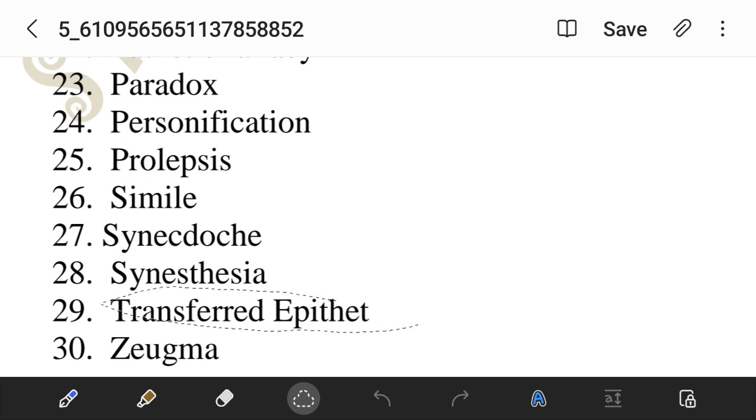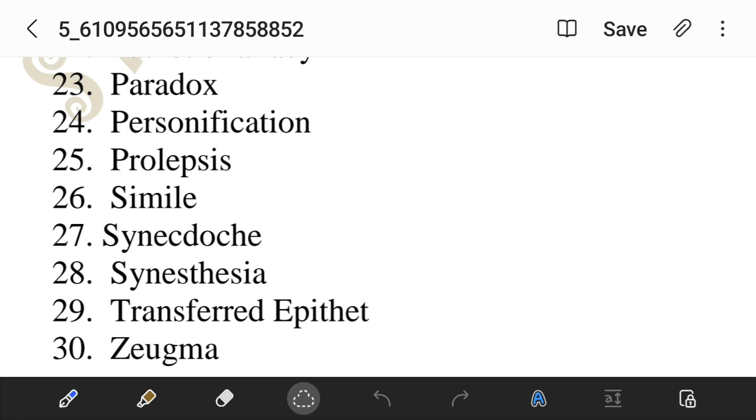Next is transferred epithet. In this, an adjective is transferred to a different noun, like we say happy birthday. What is an epithet? An epithet is an adjective, the quality of something.